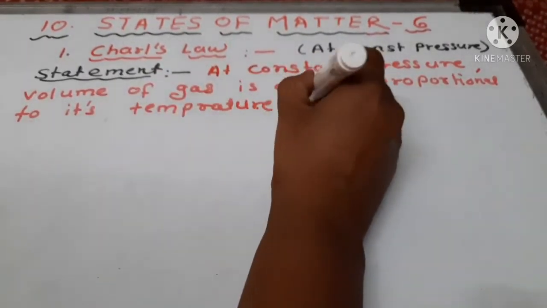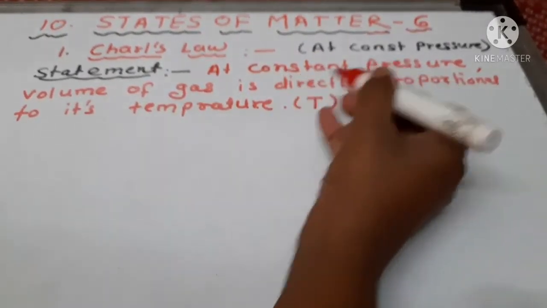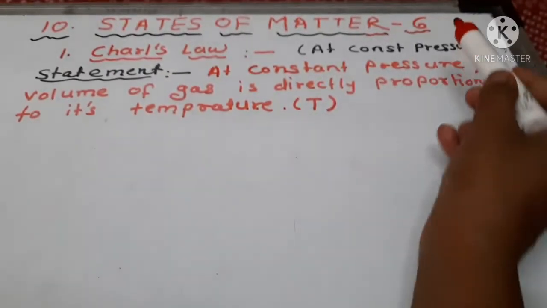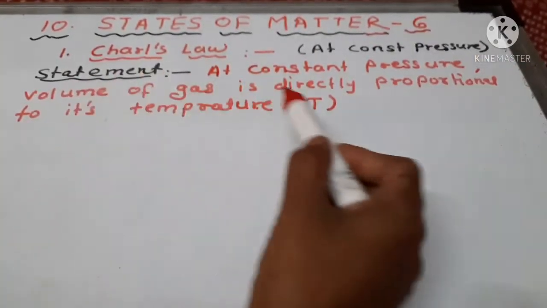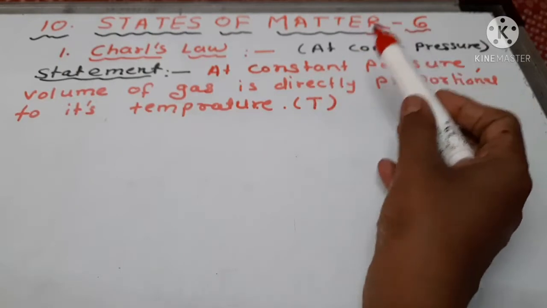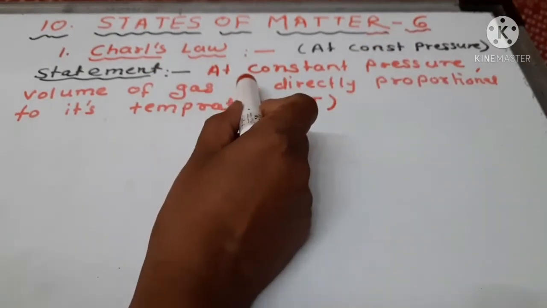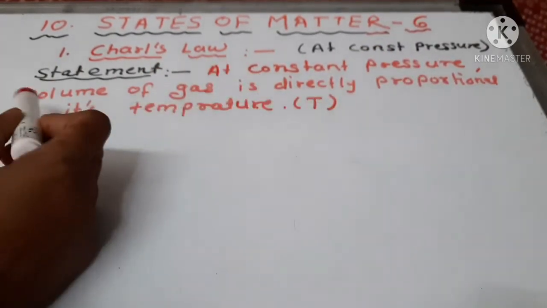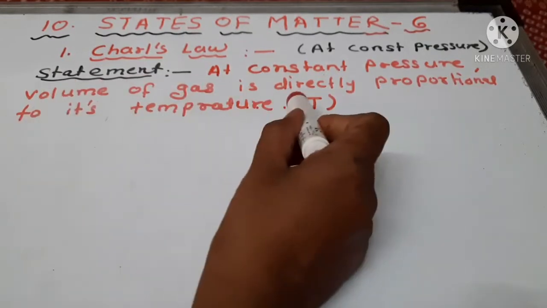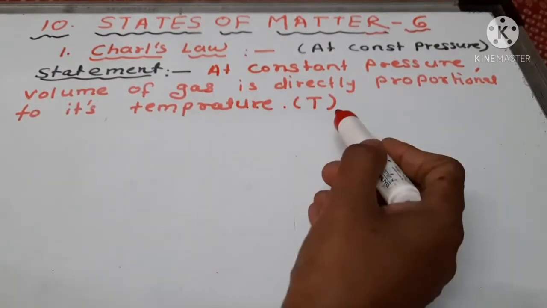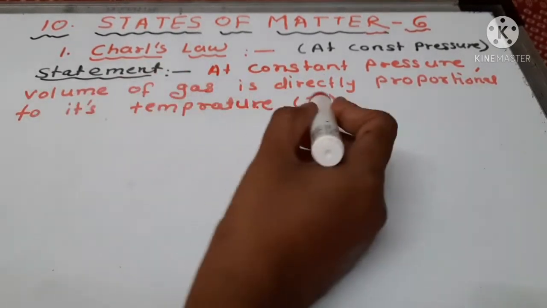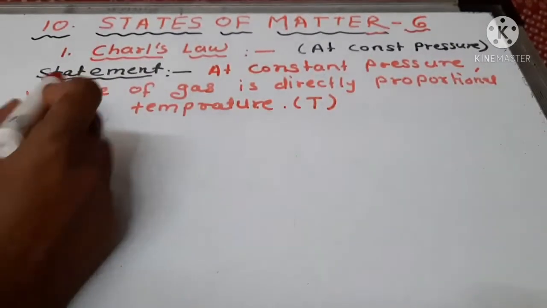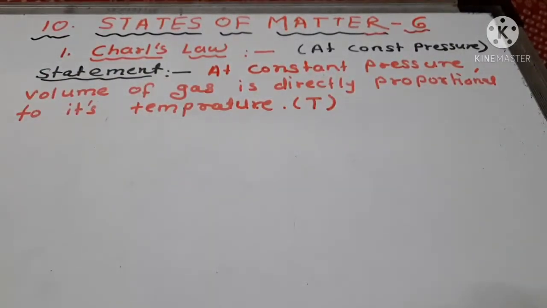That is T. So there are three properties of gases: pressure, volume and temperature. At constant pressure, P is constant, then the volume of a gas is directly proportional to its temperature. As temperature increases, the volume of gas also increases.